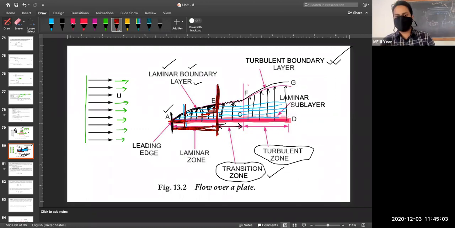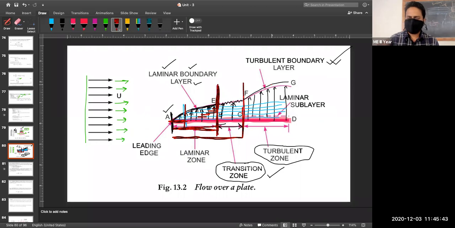When you come beyond this point, the area of the solid-fluid interface increases up to this location. So the solid surface is increasing, giving more and more friction, and the layers are experiencing more and more friction. So this boundary layer is increasing.